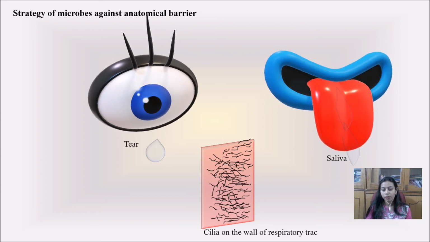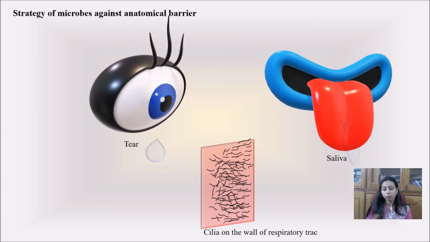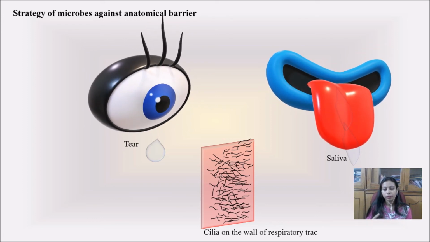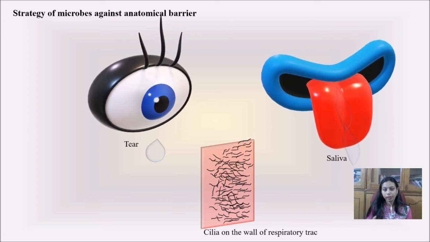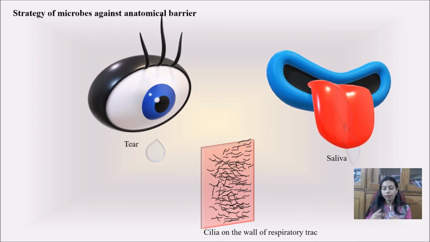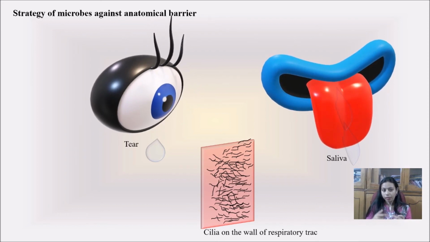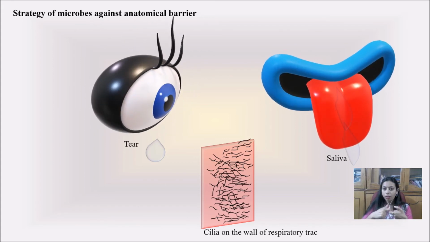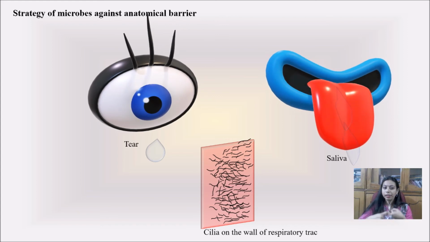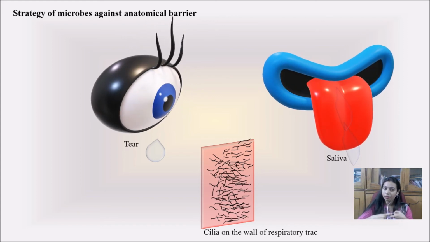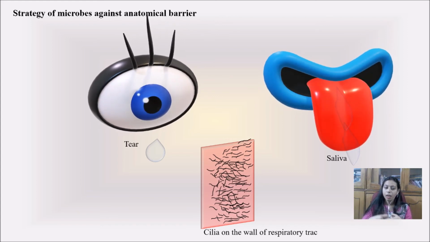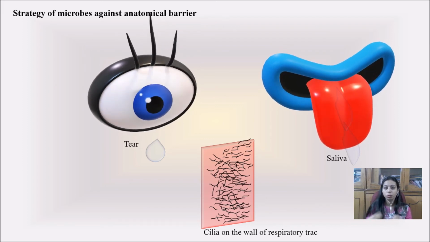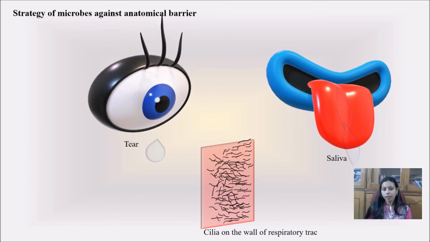Influenza virus and others have the ability to penetrate inside the body, and some bacteria, with the help of their fimbriae or cilia, are able to bind with the ciliary layer in the respiratory tract. Even while we are sneezing, the holding of their cilia with the cilia lining our respiratory tract will prevent them from being thrown out of the body. So all these mechanisms are there.